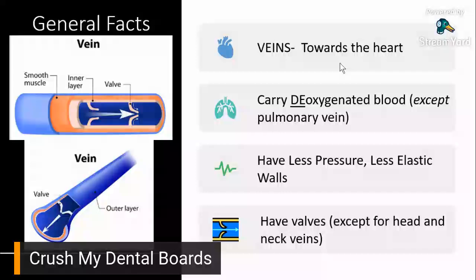So pagdating sa venous side or sa mga veins, then there would be lesser pressure kasi pabalik na siya dun sa pump, pabalik na siya dun sa source. Okay, so they have lesser elastic walls. So if you would notice, if you would recall, like on the left hand side, you would see the different layers for your vein. Of course, you still have your smooth muscle, you still have your different layers, your outer layer, your inner layer, and your middle layer.